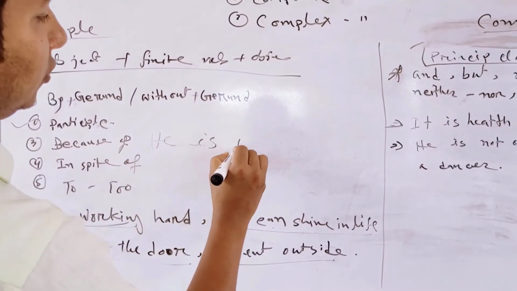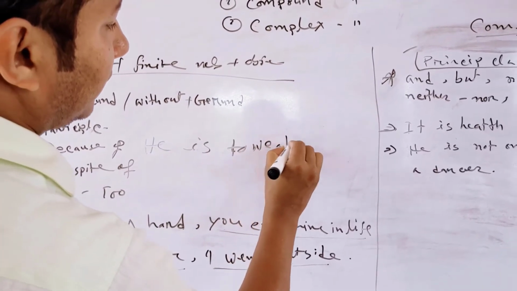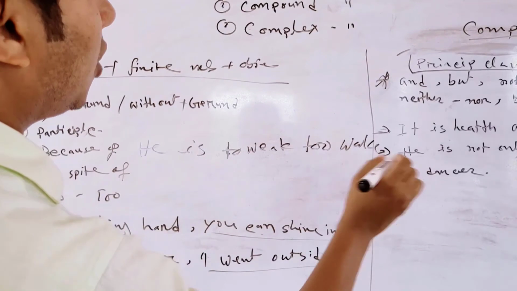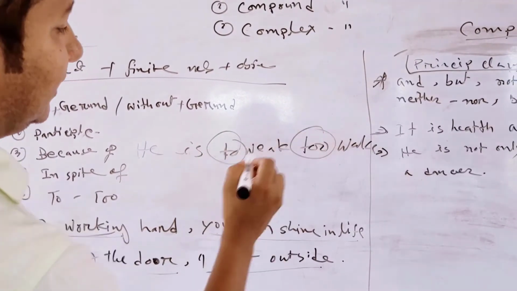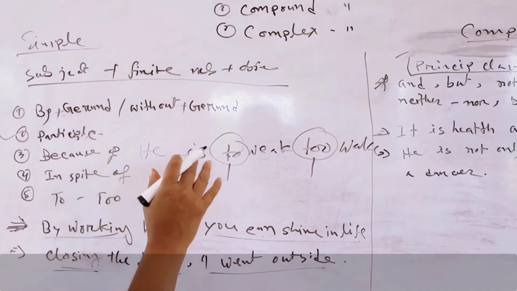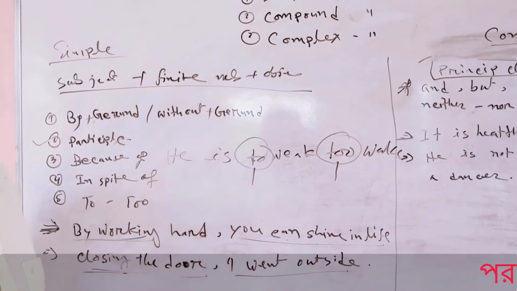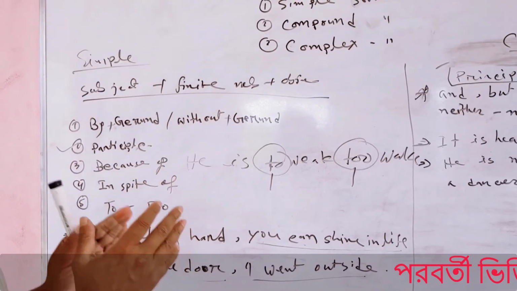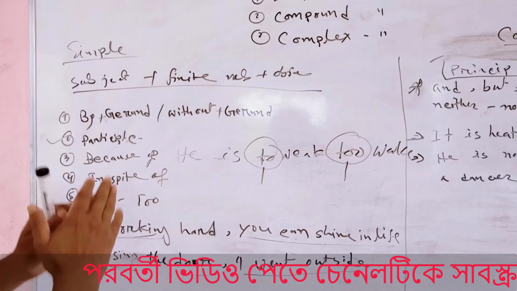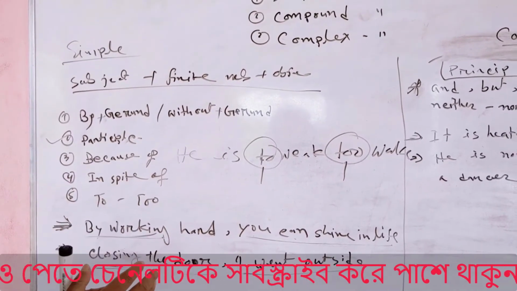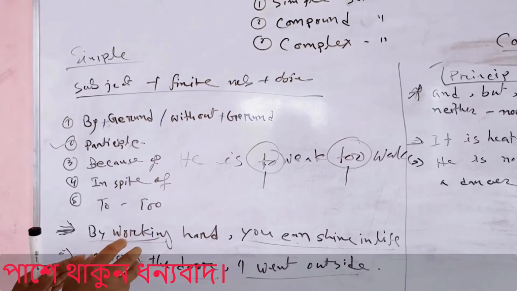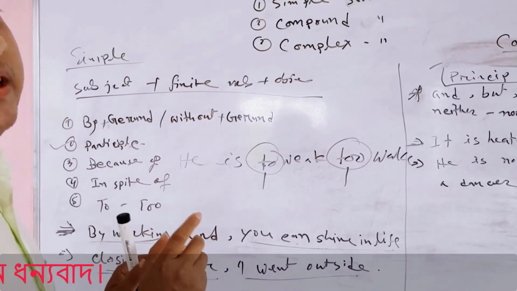He is too weak to work. In this sentence we see too and to. So we can say it's a simple sentence. You students should look for these types of words first, and when you find these types of words in a sentence, you call it a simple sentence.